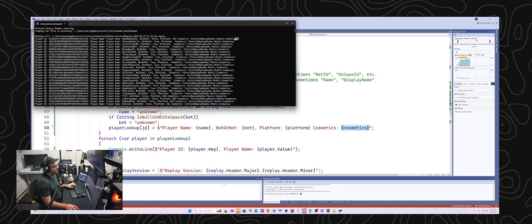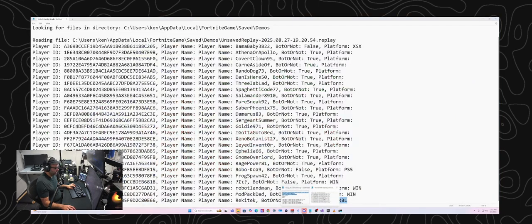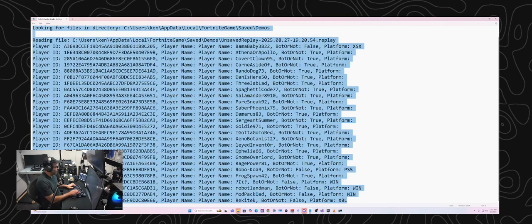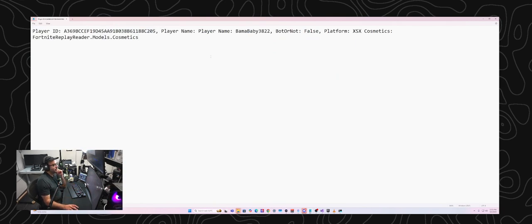Okay, I'll show you what I got in Notepad so we can see the larger text. For cosmetics, we got Fortnite replay. Okay, so this is a data model of cosmetics, so we need to do a little bit more.